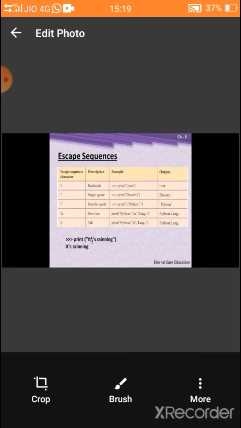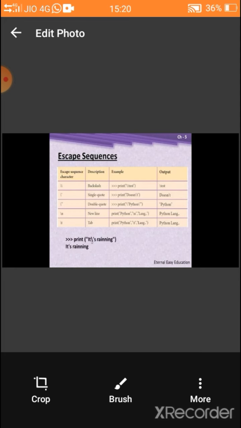Because Python uses strings surrounded by single quotes, double quotes and triple quotes, if we use single quotes alone, it considers that the string ends there. So we have to give a backslash before the single quote to be printed. Is it clear? Look at the next example. If you want to print with double quotes, use a backslash and then give double quotes. After that, give a backslash, then give double quotes. Then Python will be printed with double quotes.